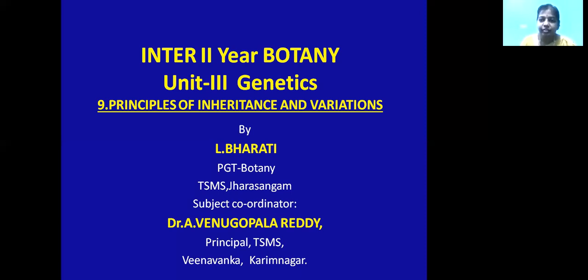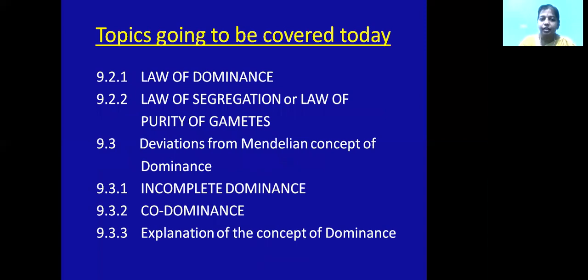We will enter into the world of genetics. We are learning about the principles of inheritance and variation. In the previous session, we learned about the genetic terms, monohybrid cross, test cross and back cross. We'll move further with the law of dominance, law of segregation or law of purity of gametes, and the deviations from the Mendelian concept of dominance: incomplete dominance and codominance are deviations from the law of dominance that we'll learn today. We'll also learn the explanation of the concept of dominance using the one gene hypothesis.